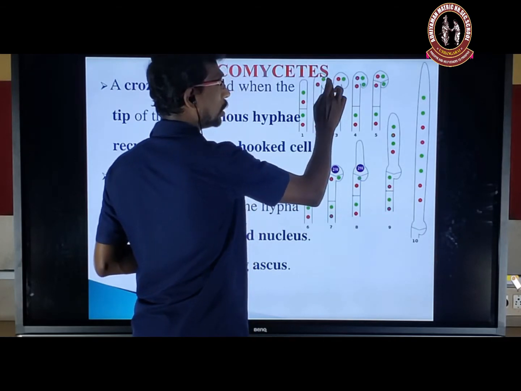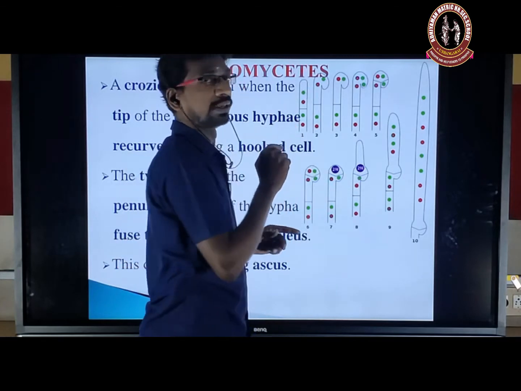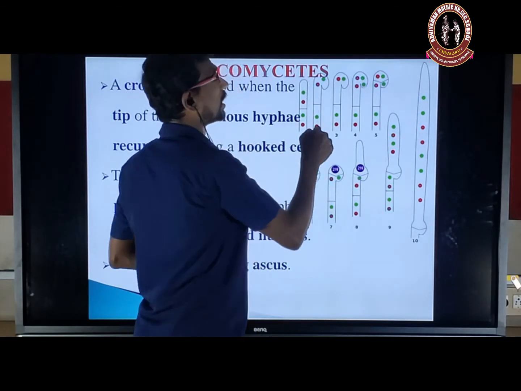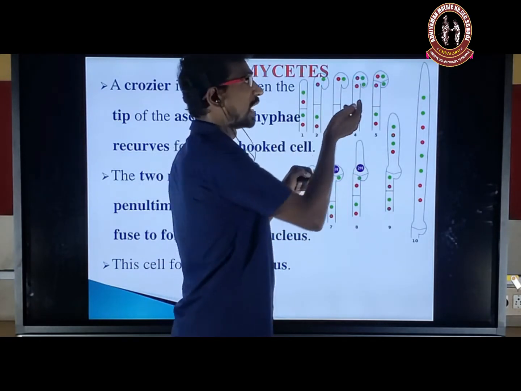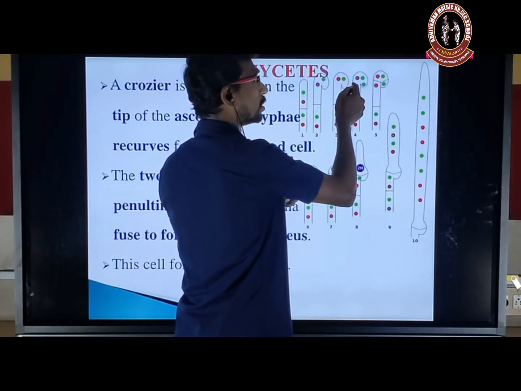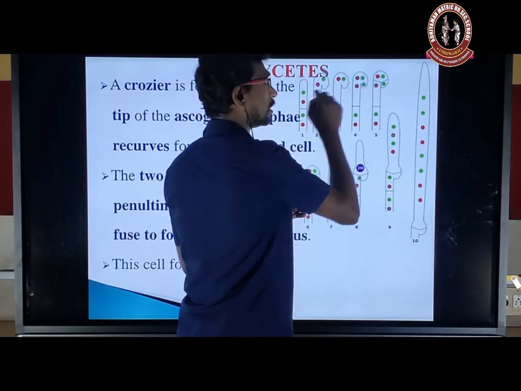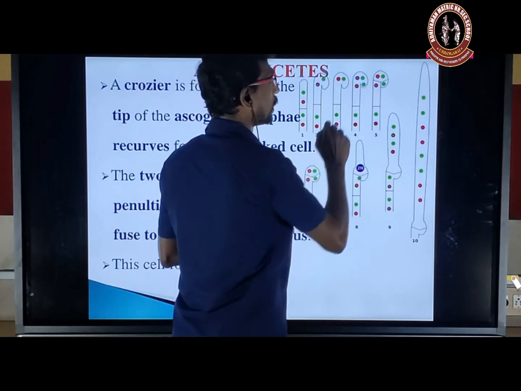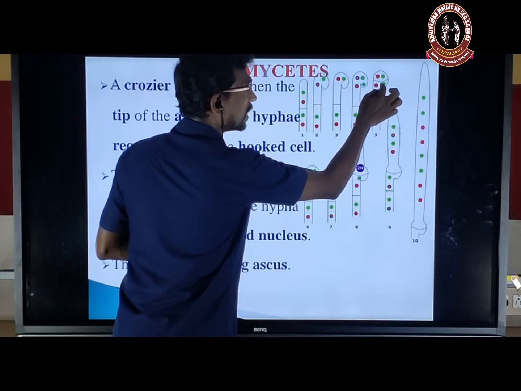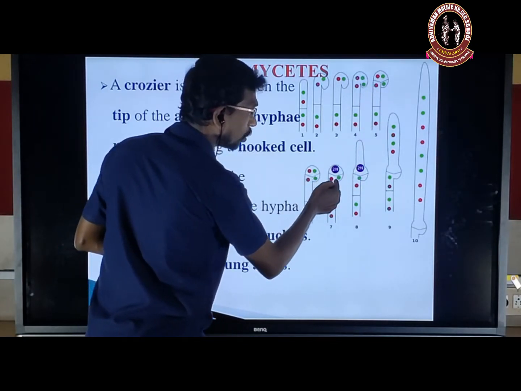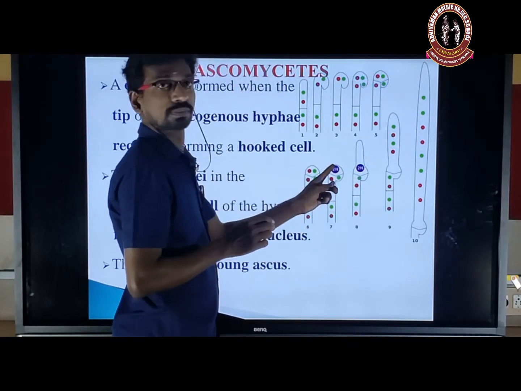The two nuclei undergo mitotic division. The red and the green undergo mitotic division, forming two red nuclei and two green nuclei. That indicates the opposite strains: one is positive and one is negative. For our reference, we can say one is red and one is green. Now in the fifth and sixth steps, plasmogamy occurs, and as usual the dikaryotic condition is restored.